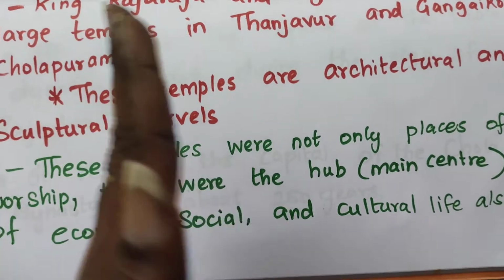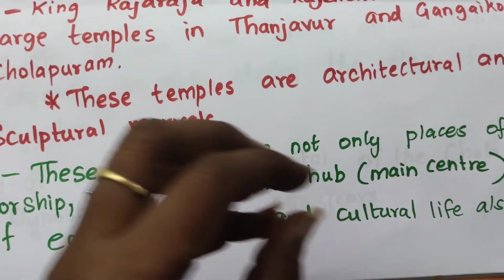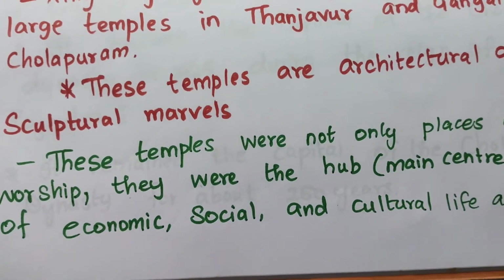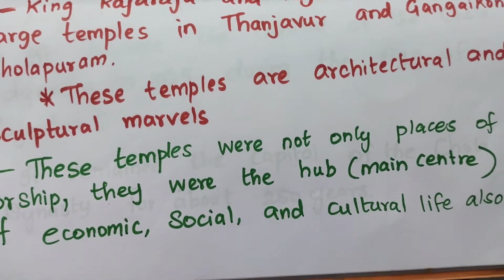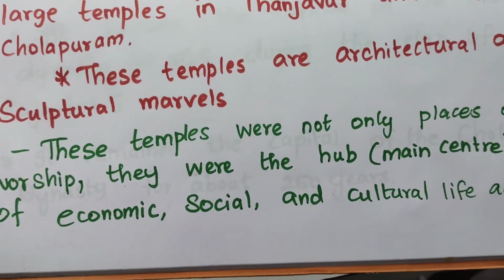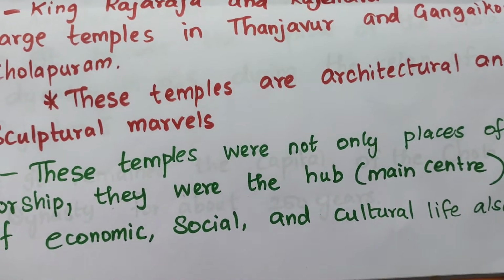They used these temples not only for worship. They were the hub, the main center of economic, social and cultural life. So not only for worship, they used them for economic work and social work, and they also maintained the place for cultural life.